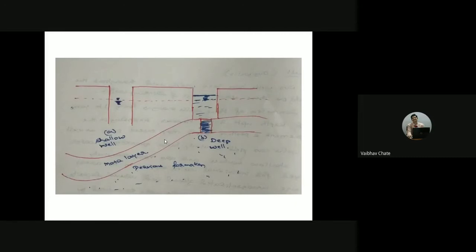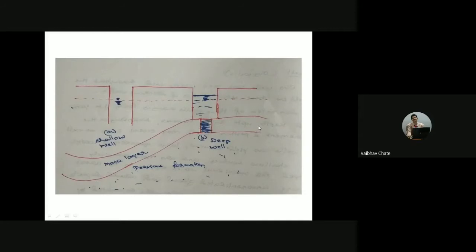Usually laborers will be sufficient, and shovels and some small-scale equipment are required to excavate this particular dug well. Now, what will be the diameter in both cases, whether it is a shallow well or a deep well? It varies between 1 meter to 10 meters. The diameter of the well varies from 1 meter to 10 meters.